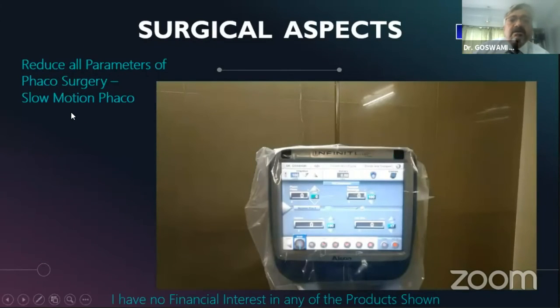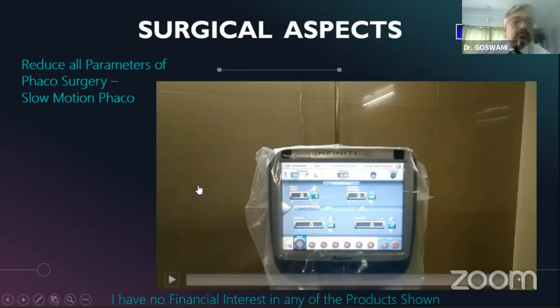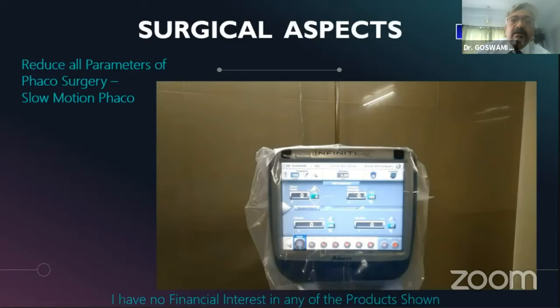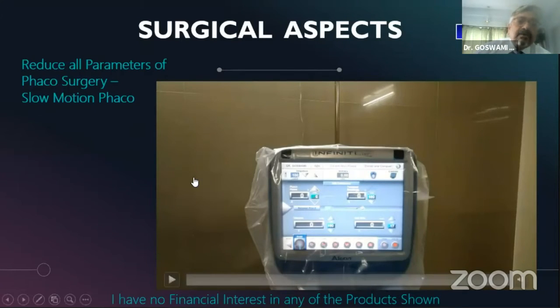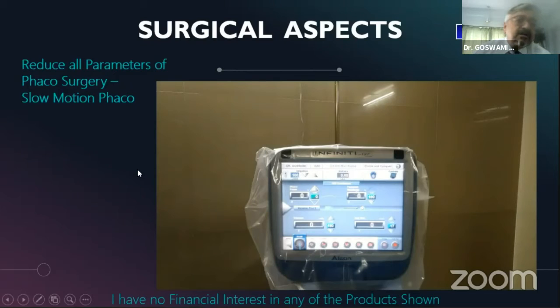Now, coming to the surgical aspects, the most important thing that has to be done in the beginning is to adjust the parameters of your phaco machine. Whatever type of phaco machine we use, I have no financial interest in this, the basic principle remains the same. Do slow motion phaco. Please do not try to be very exploring in case of posterior polar cataract. Even the best surgeons have difficulty doing them. So people who have just started learning phaco probably should avoid doing it themselves.